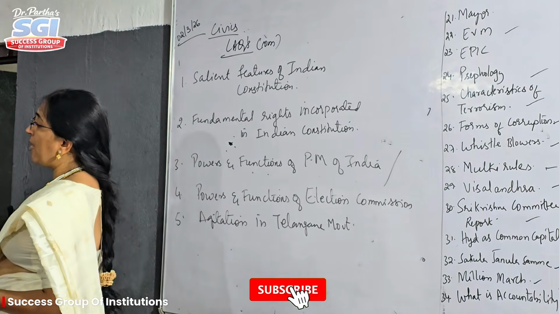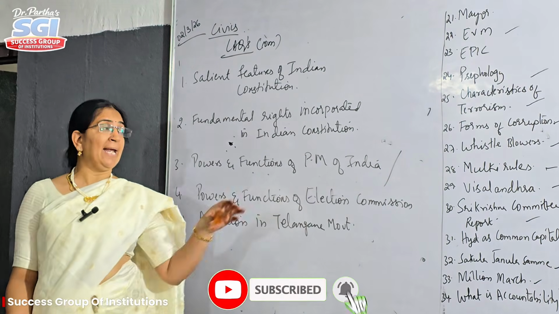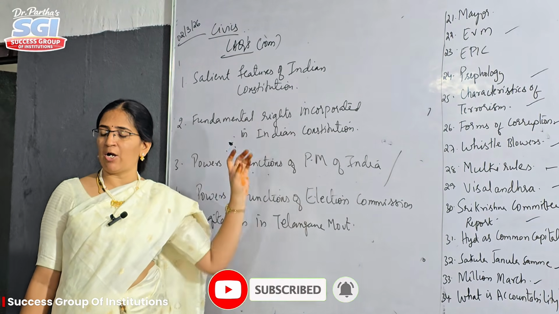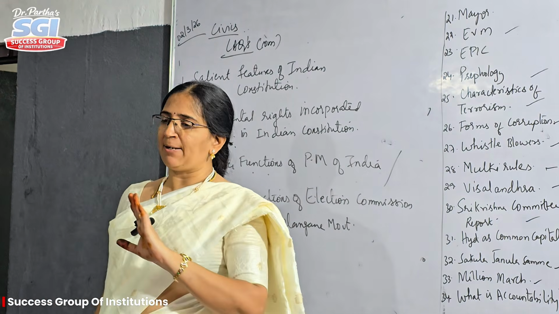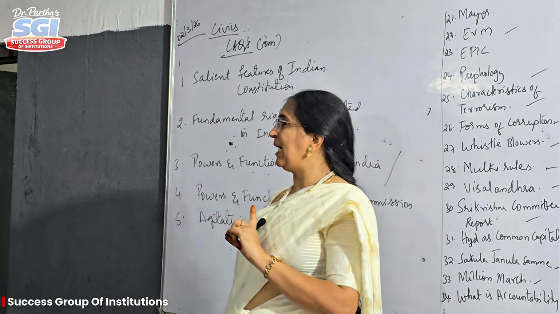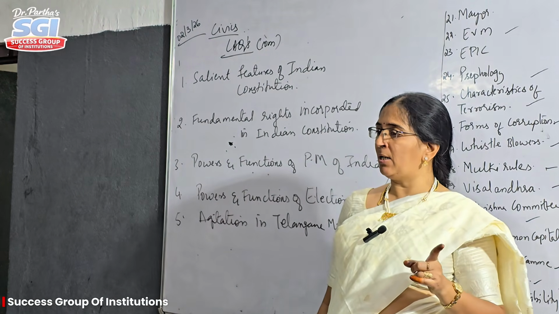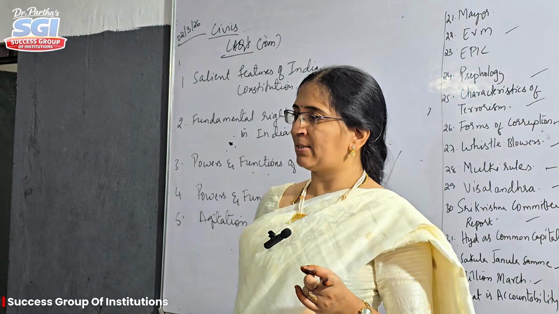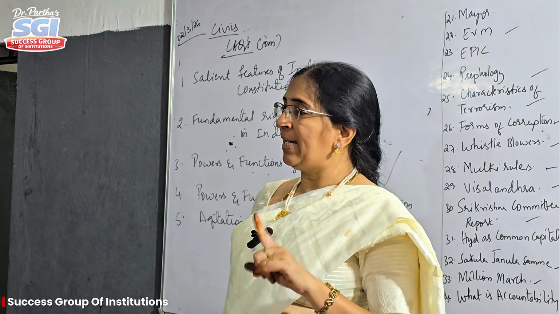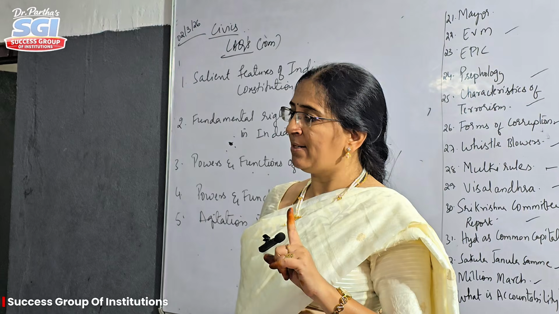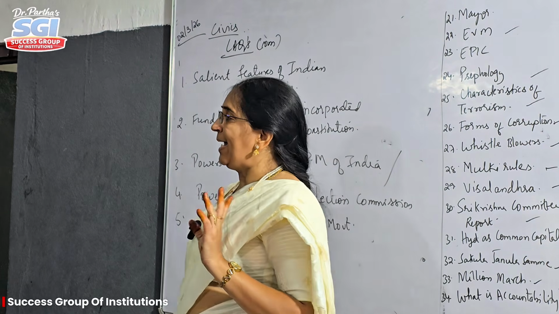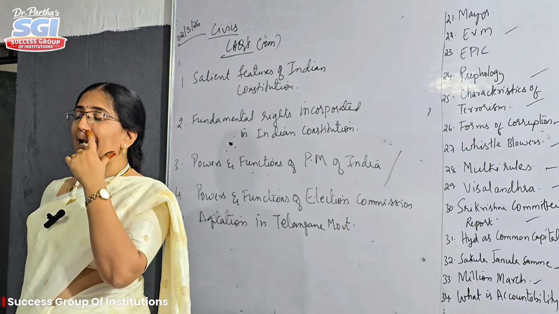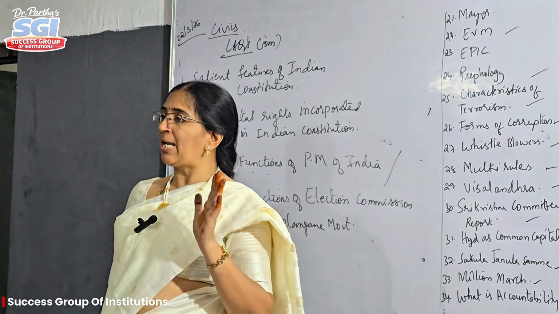So first, the always repeating question is: explain the salient features of the Indian Constitution. It has been a repeated question for 12 years. And from Telangana, the factors that determined Telangana as a separate state, and how Telangana was separated from the Indian Union in 2014. Two questions, the Election Commission, and sometimes fundamental rights may be asked as a long question.